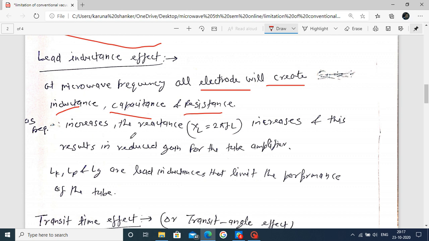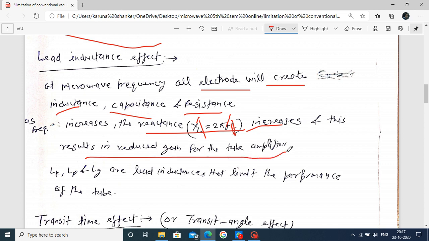This is also described in this way. Suppose this is the relation of the reactance of an inductor. By increasing the frequency, the reactance also increases. This reduces the gain of your tube amplifier, meaning the vacuum tube used as an amplifier. So by using high frequency, the gain reduces.